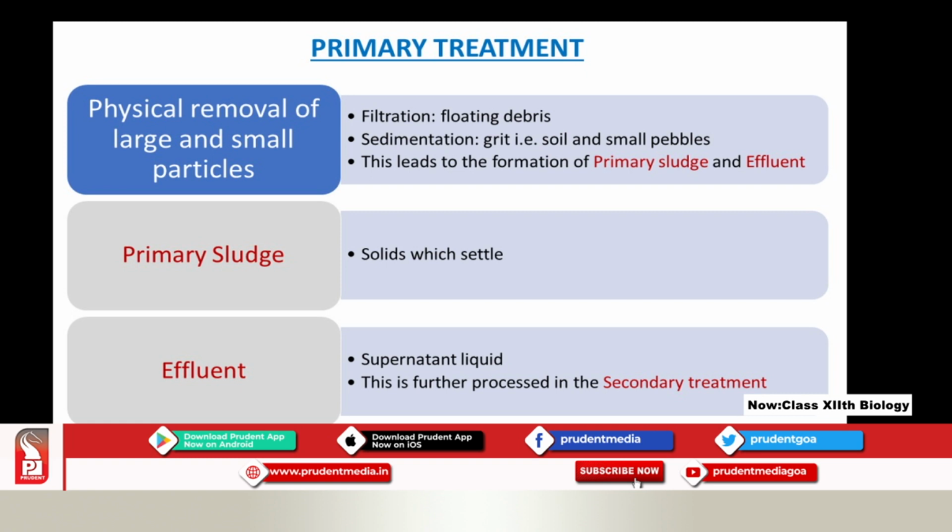What is sludge, students? I have shown you in that plant which I showed you earlier. And effluent means the top layer of the fluid. That's why I showed you that plant, just to get a brief knowledge about it.